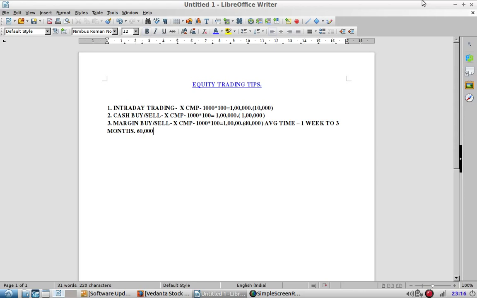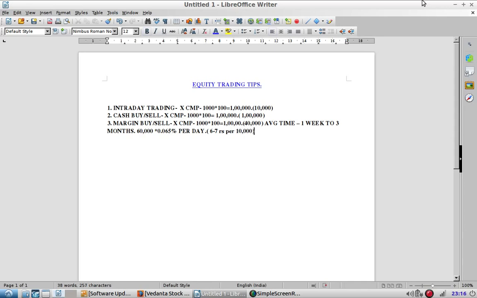Now, what is the interest? In general cases, I'm always taking the average value. The interest rate is 0.065% per day. If you calculate the amount, it comes to 6 to 7 rupees per 10,000.